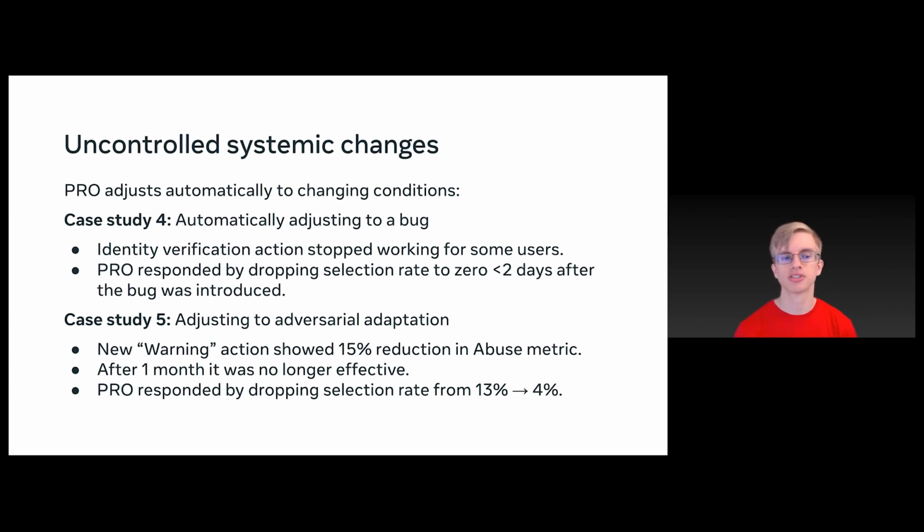So in case study 4, Pro was able to automatically adjust to a bug introduced into the system. Identity verification action stopped working for some users for a period of time, and Pro responded to that unexpected increase in friction by dropping the selection rate of that action to 0 less than 2 days after the bug was introduced. And then finally, case study 5, adjusting to adversarial adaptation. We introduced a new warning action that showed a reduction in the abuse metric. However, after a month, it was no longer effective. And so Pro responded by dropping that action selection rate from 13% down to 4%. So these case studies have been illustrating how Pro is able to automatically adjust to these changing conditions.